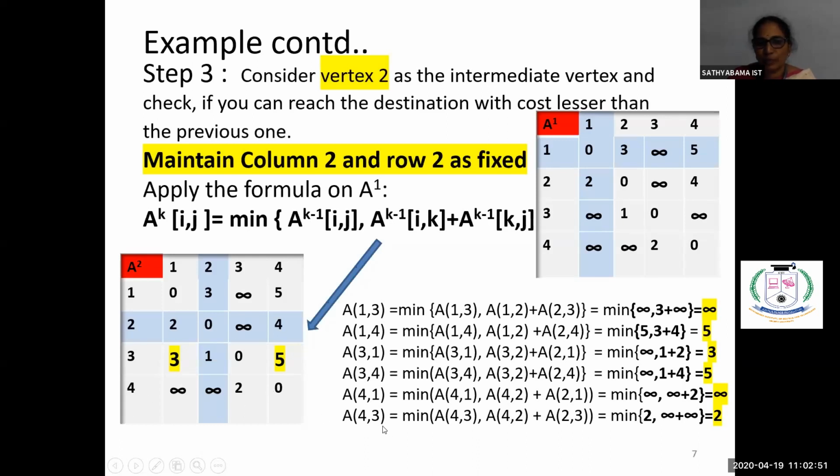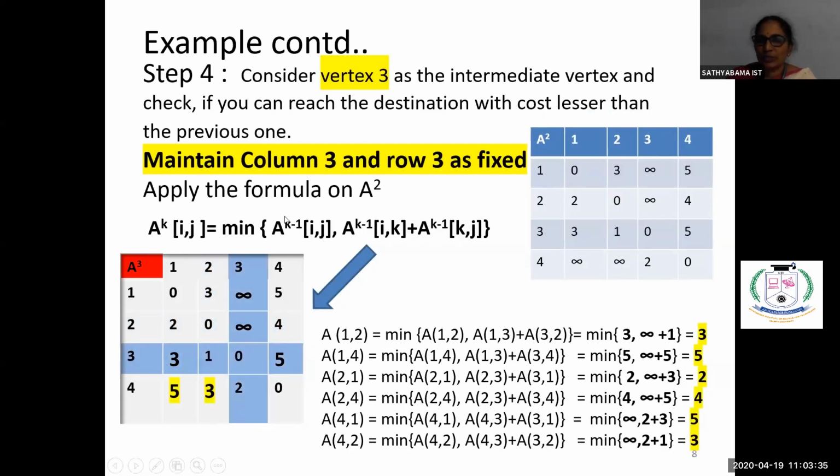Come to 4, 3. 4, 3 is the minimum among 4, 3, or through vertex 2 also we can reach, right? So 4, 2 plus 2, 3. Now see here, 4, 3 is 2, or 4, 2 is infinity plus 2, 3 is also infinity. So the minimum among these is 2, right? So we have got this cost. So here what you have seen is 2 changes we have got, 3, 1 and 3, 4. Now what will you do? We will keep this A2 as the next input matrix, and from this you will be extracting A3, taking 3 as the intermediate vertex. What is the cost? That's what we are trying to find out next.